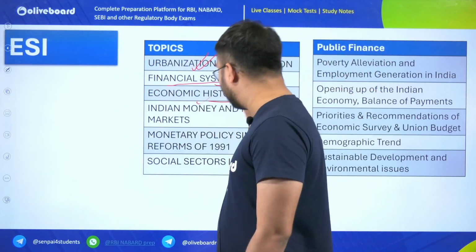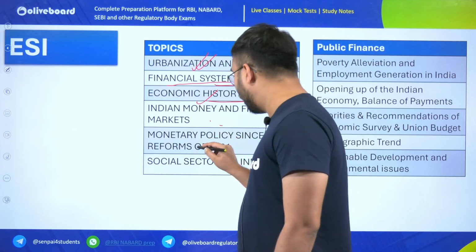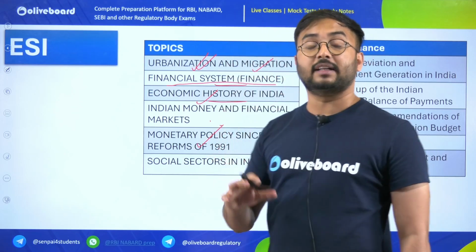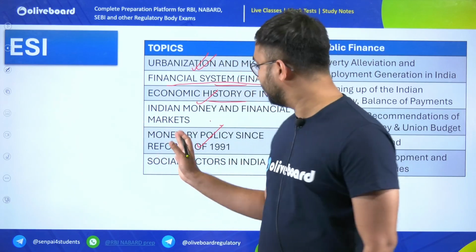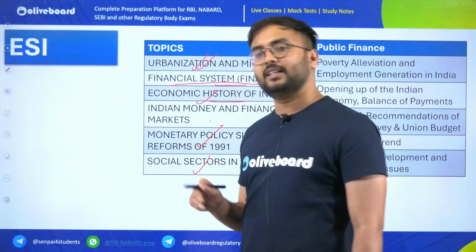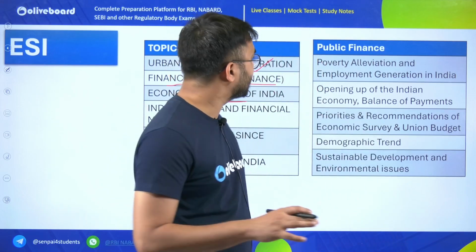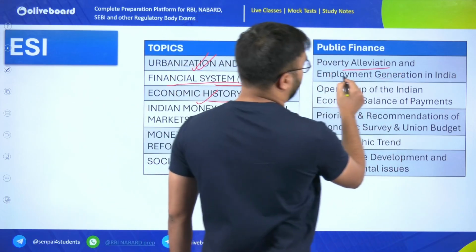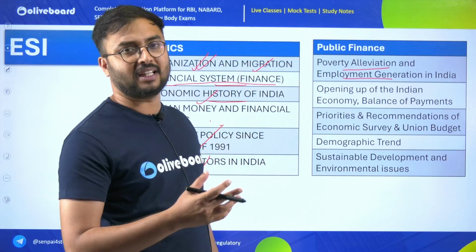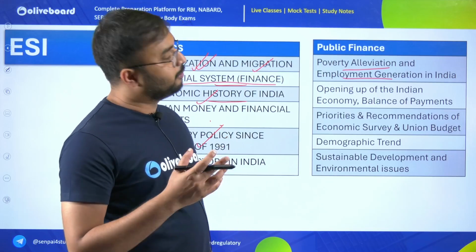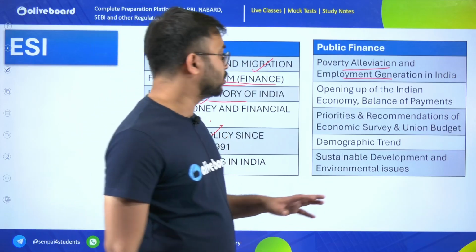Economic history of India, it is important. Then your monetary policy and reforms after 1991, very important. Here even agricultural reforms are there, that's why these topics are important. Social sectors in India, just do the government schemes, and later then poverty alleviation and employment generation, still it's a hardcore topic. A question may be asked. If not in descriptive question, it may be coming in essay questions also.